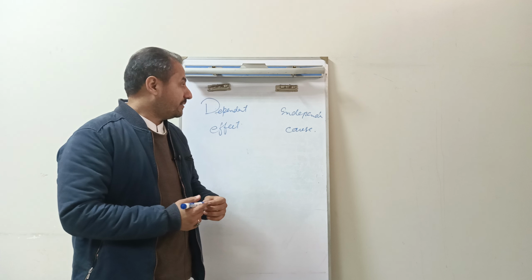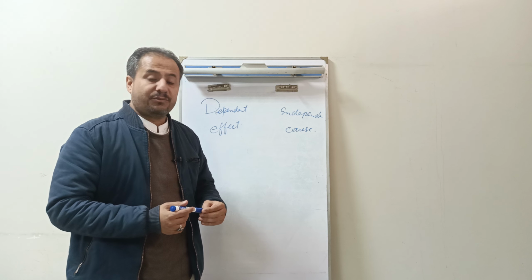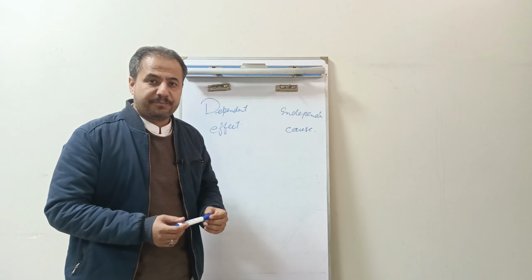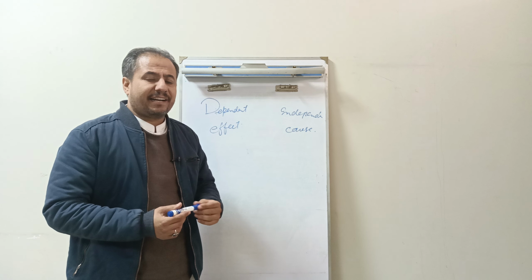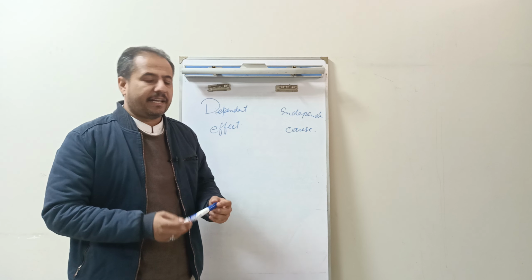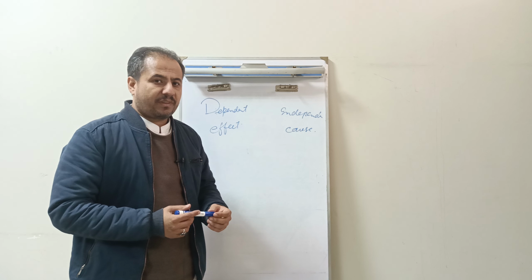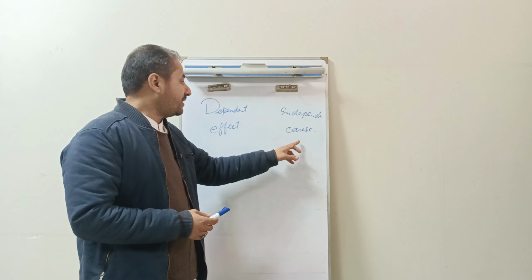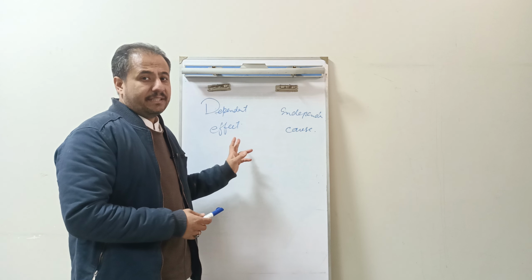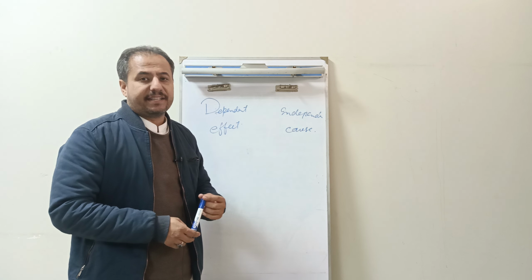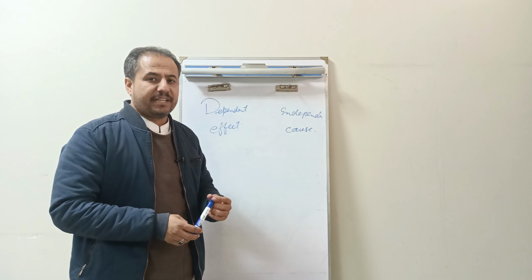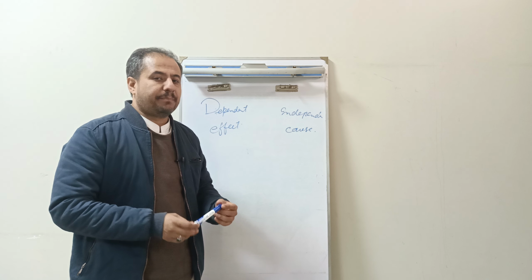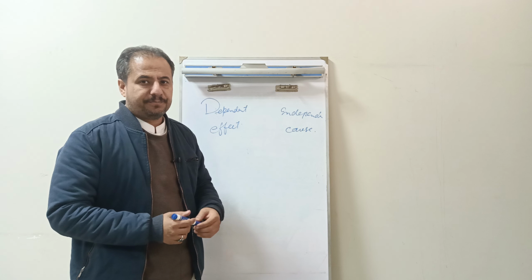Today I am talking about certain variables which are very, very important in research, and that is dependent variable and independent variable. There is a relationship between dependent variable and independent variables. We can also say that this relationship is basically the relationship between cause and effect. If you are doing a research and there are two variables in your research or three variables in your research, there must be some dependent variable and independent variable.